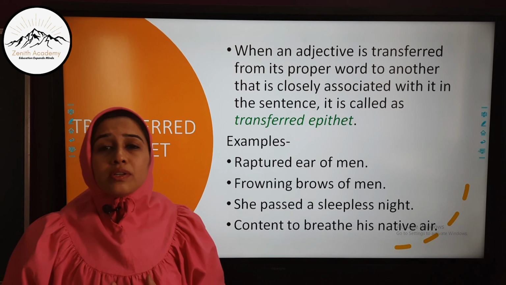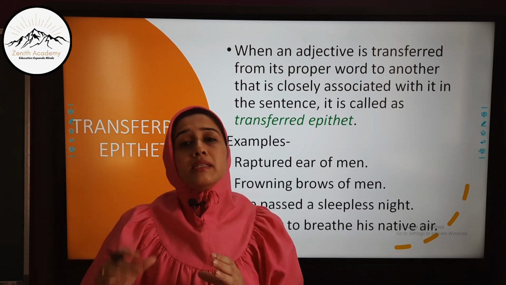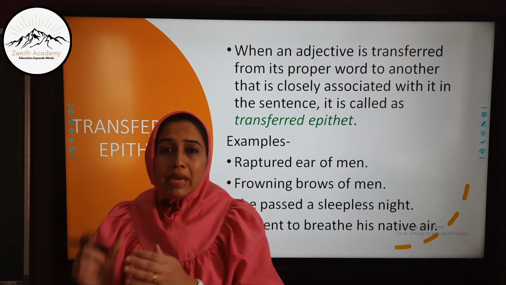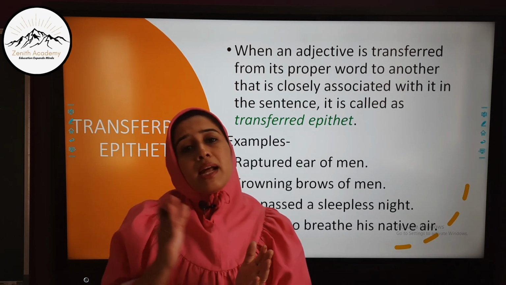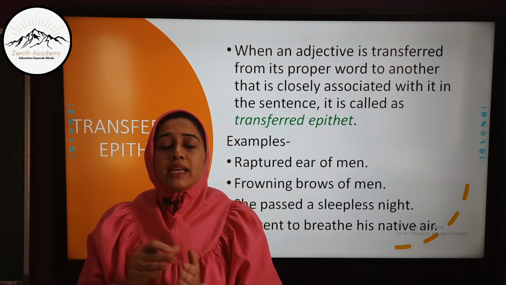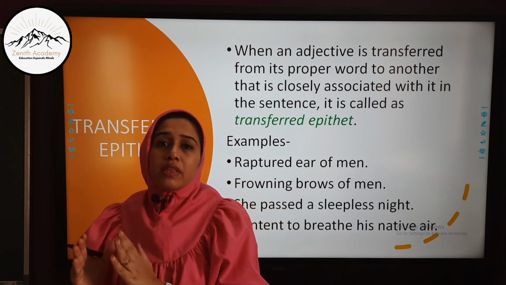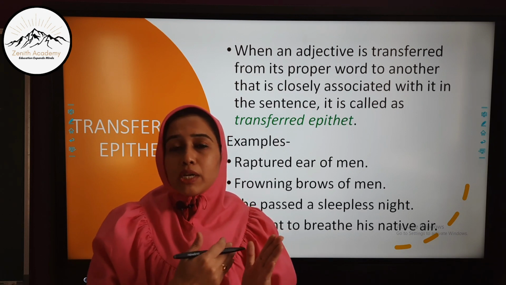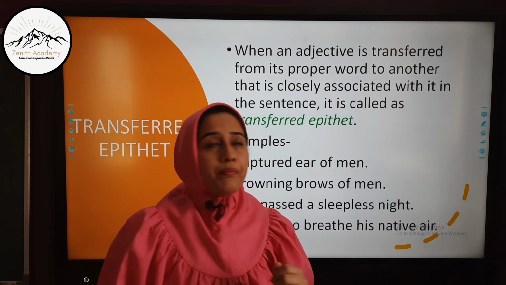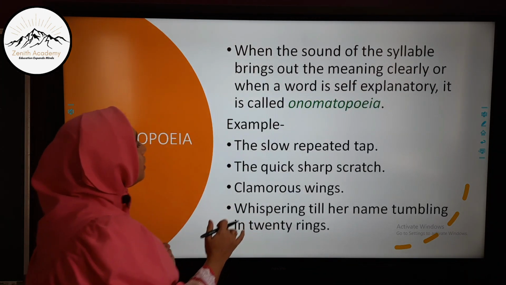So hope you have understood this, that the transferred epithet is transferring the quality or the adjective word from the main subject to something that is closely associated with the subject. Means in short, the adjective is not written with the subject, but it is written with the object or the thing of which we are talking about. Let's move ahead to the next one.